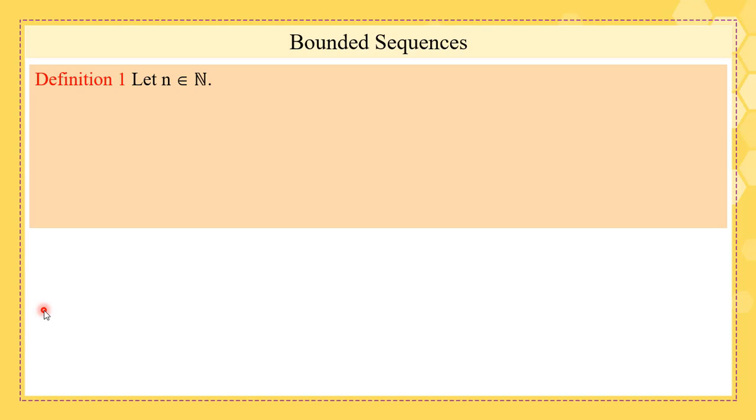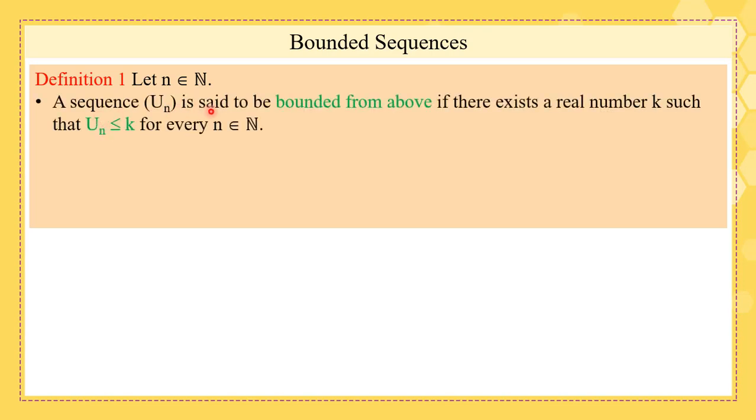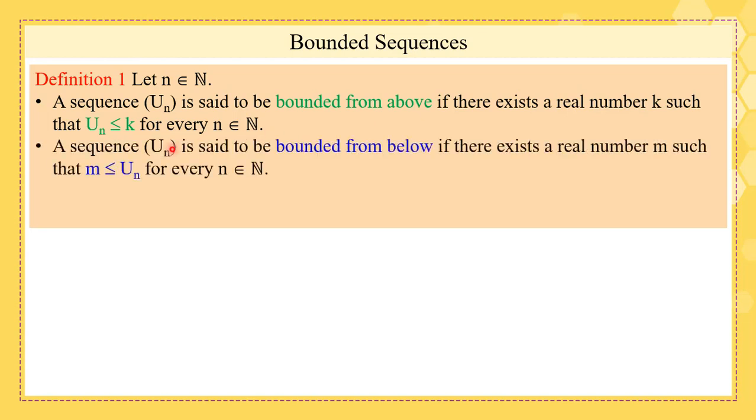Let n be a natural number. A sequence un is said to be bounded from above if there exists a real number k such that un is less than or equal to k for every n belongs to N. And a sequence un is said to be bounded from below if there exists a real number m such that m is less than or equal to un for every n belongs to N, or un is greater than or equal to m. So it will be bounded from above if it's less than or equal to a constant, and it will be bounded from below if it's greater than or equal to a constant.